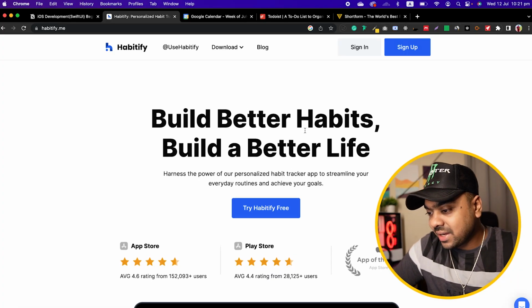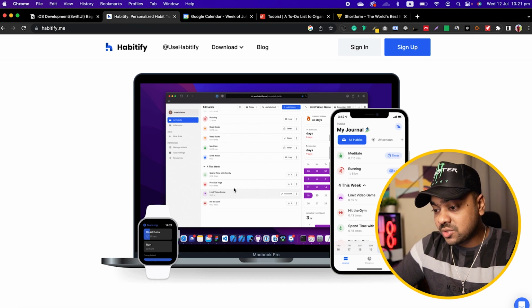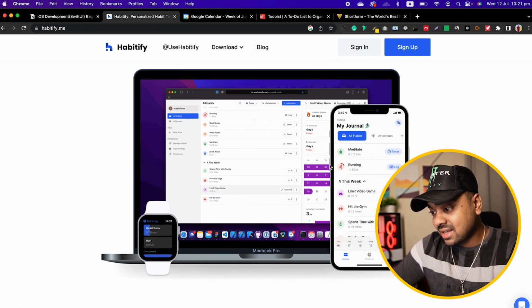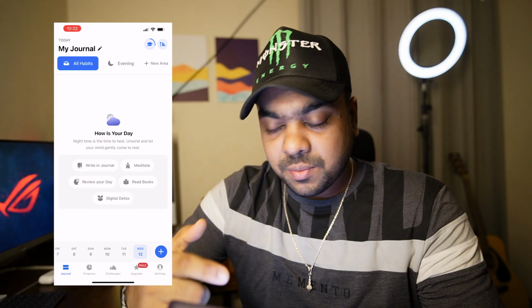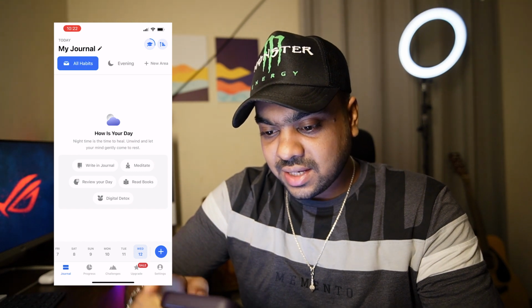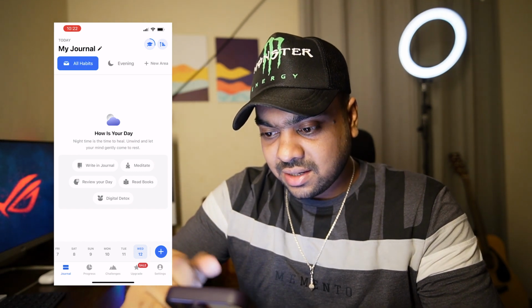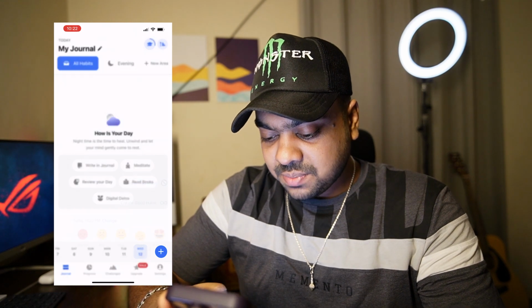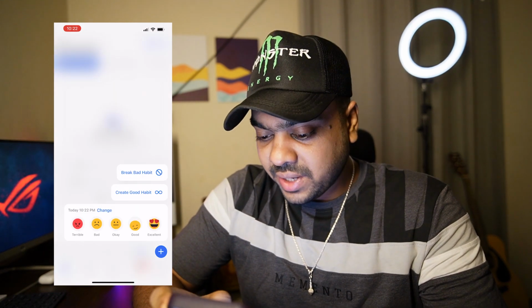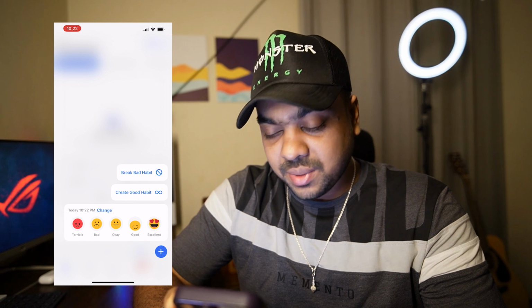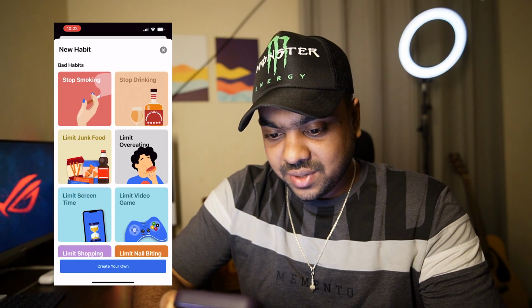So here is Habitify. You can use Habitify from this web application, and it also has a mobile application. After opening the Habitify application, you can see a little minimalistic UI here, and tap on this plus button. You can see break bad habit and create good habit. So let me add some bad habit.